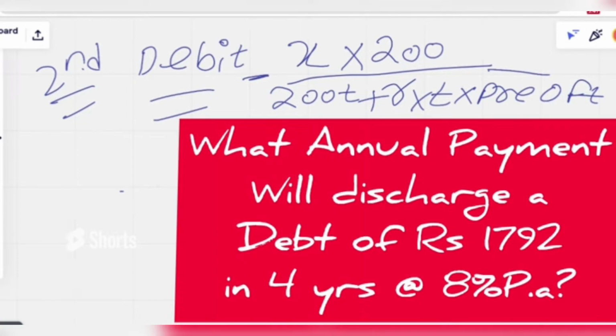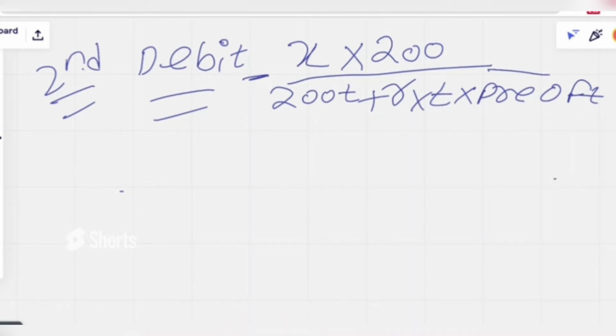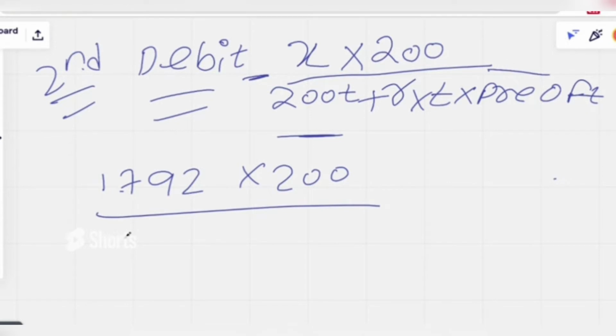I'm reading the question for you. At what annual payment will discharge a debit of rupees 1792 in 4 years at 8% per annum? They have given all the information in this debit related problem. We have a simple formula: x into 200 by 200t plus r into t plus predecessor of t. Here x is 1792 into 200 by 200 into t, which is 4.